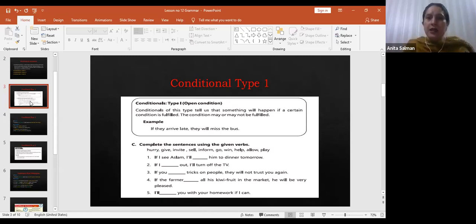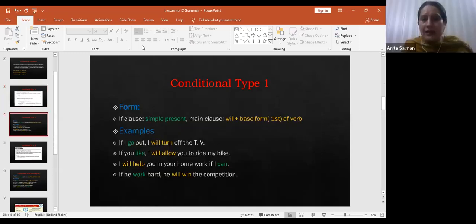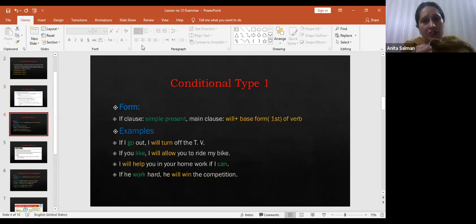Right? And what is the structure in this sentence? We'll look at the structure. If clause consists of simple present tense, and in main clause we use simple future tense. What is simple future tense? Will plus first form of verb, right? I'm going to read 2 examples. If I go out, I will turn off the TV, right?